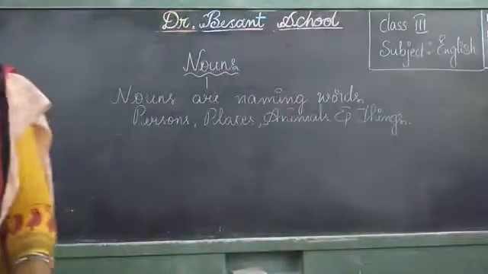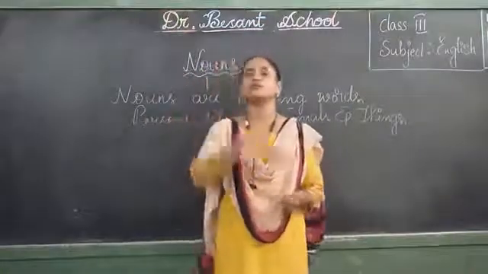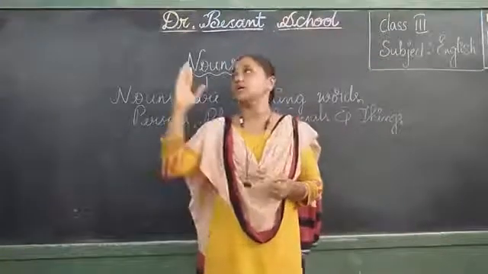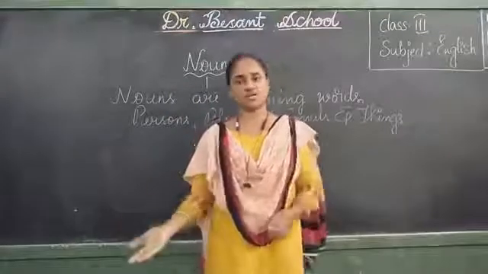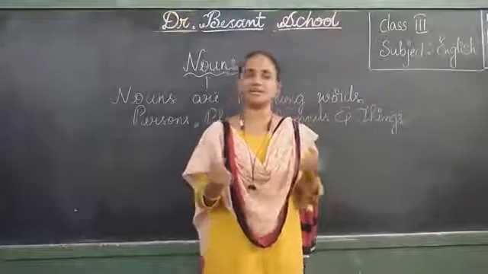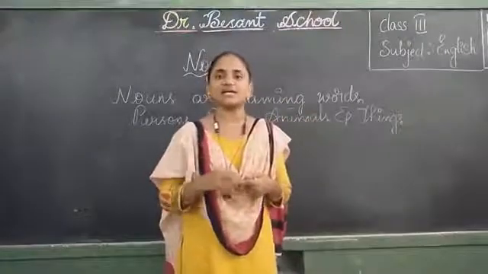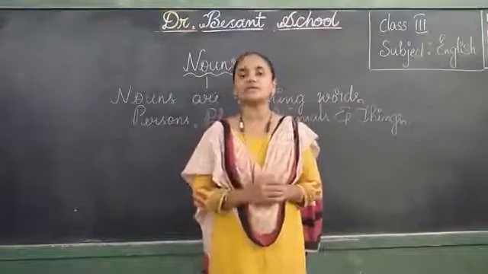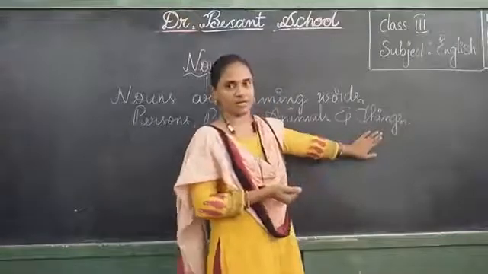Book is a noun. If you see in your home, over your head, you can see the fans. Fan is a noun. To the walls, lights. Lights are called nouns. Tables, chairs, bed, benches. All these are nouns. Even pencil, eraser, pen, sharpener. All these are nouns. So far till now we learned some types of nouns also. These all are examples for things, right? Whatever I gave you now are examples.